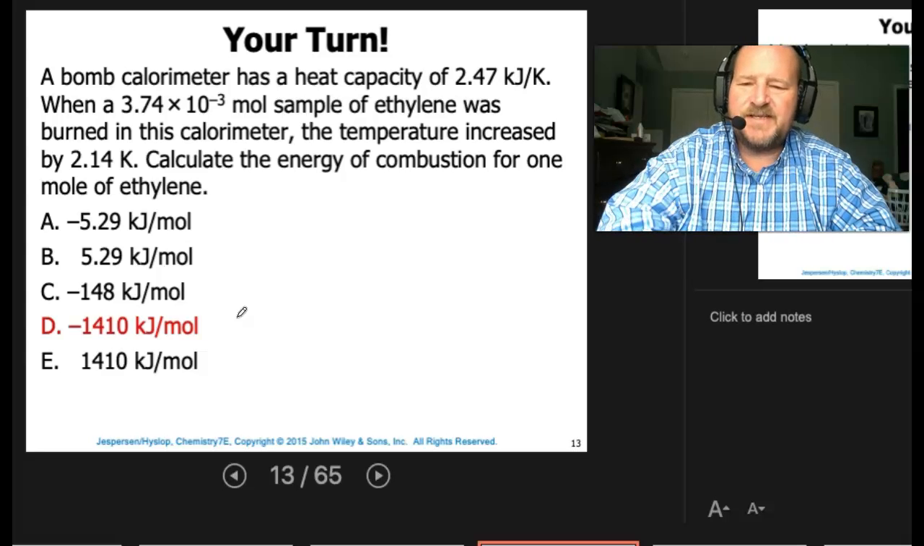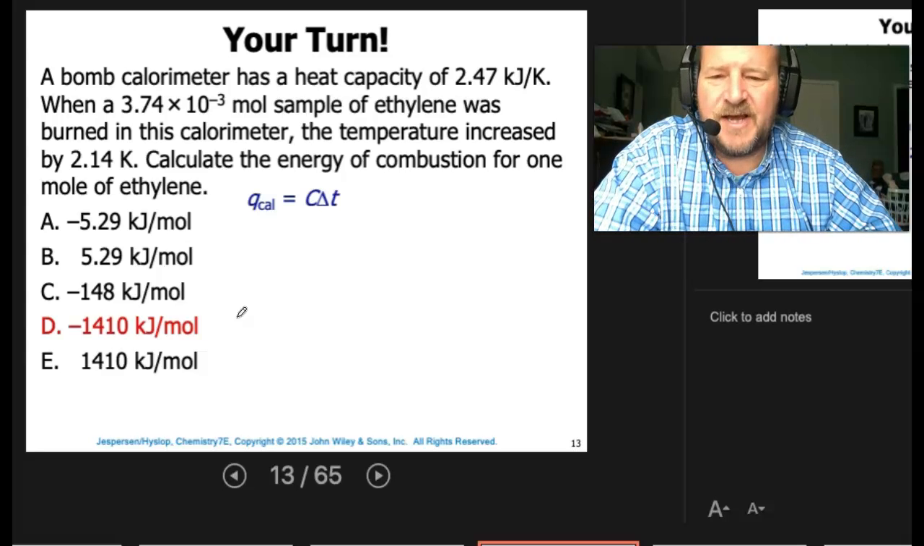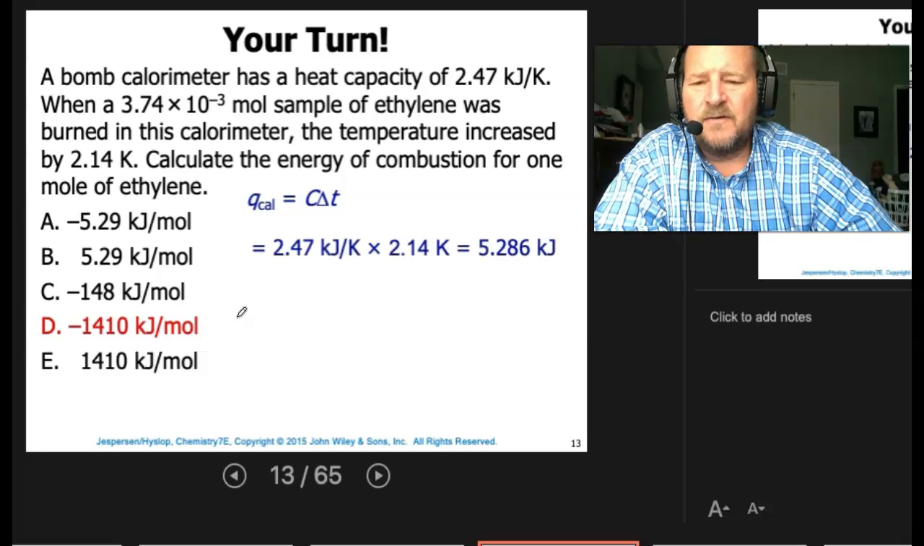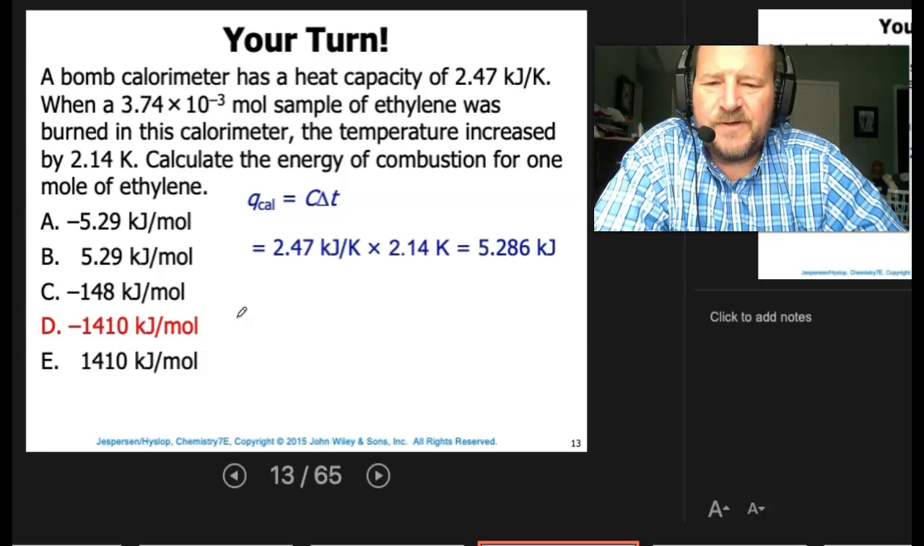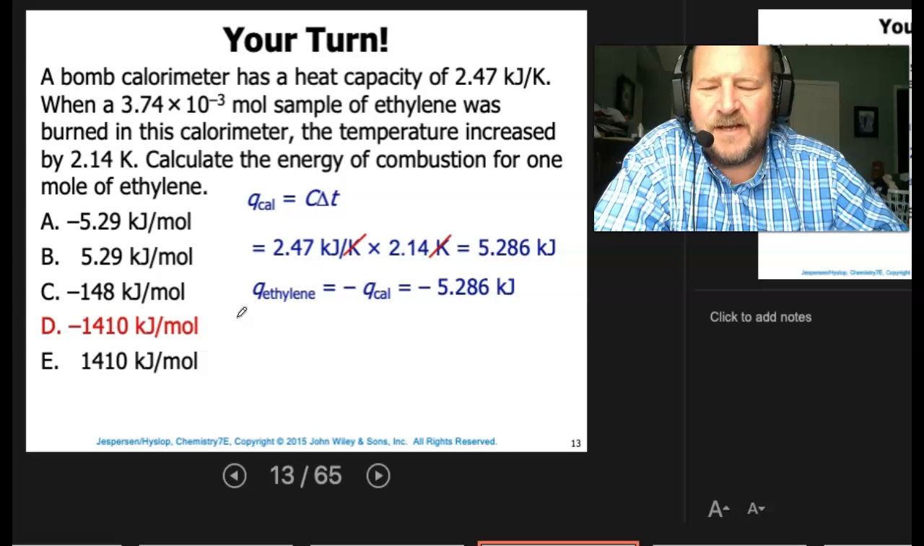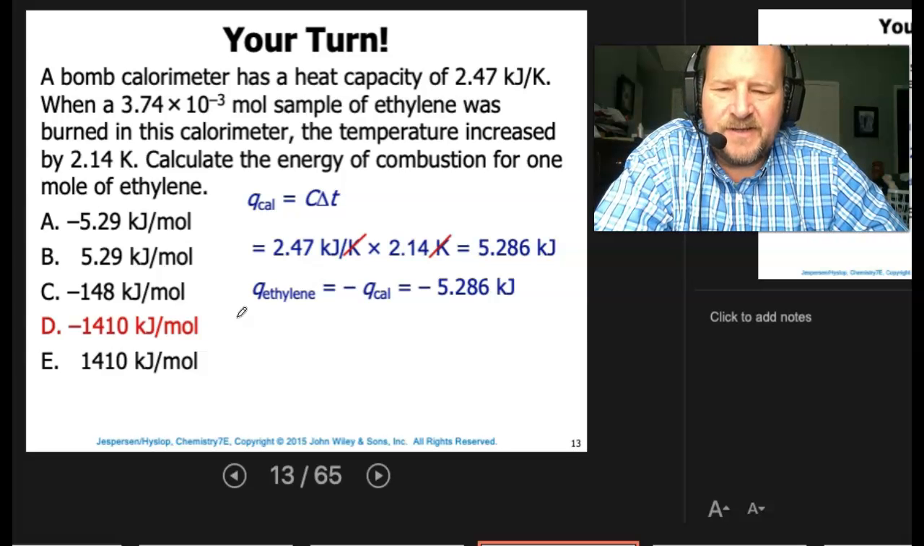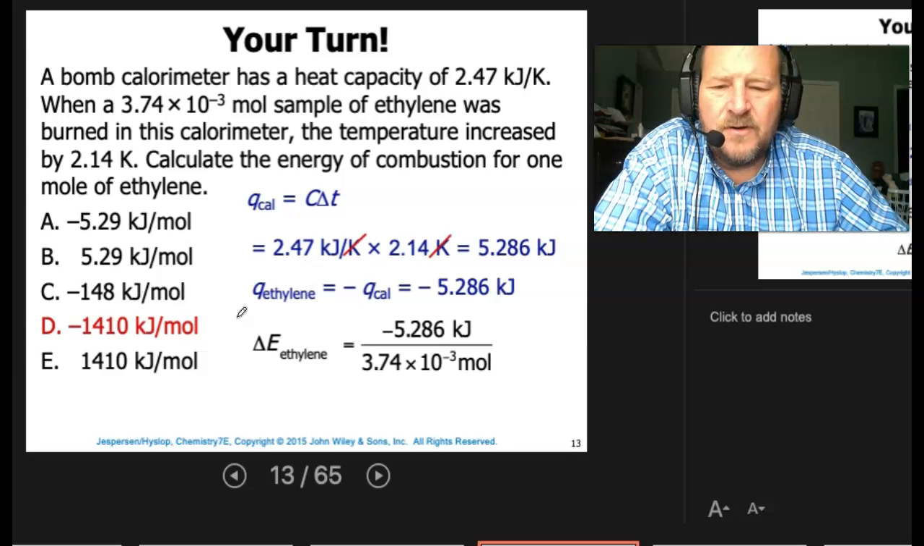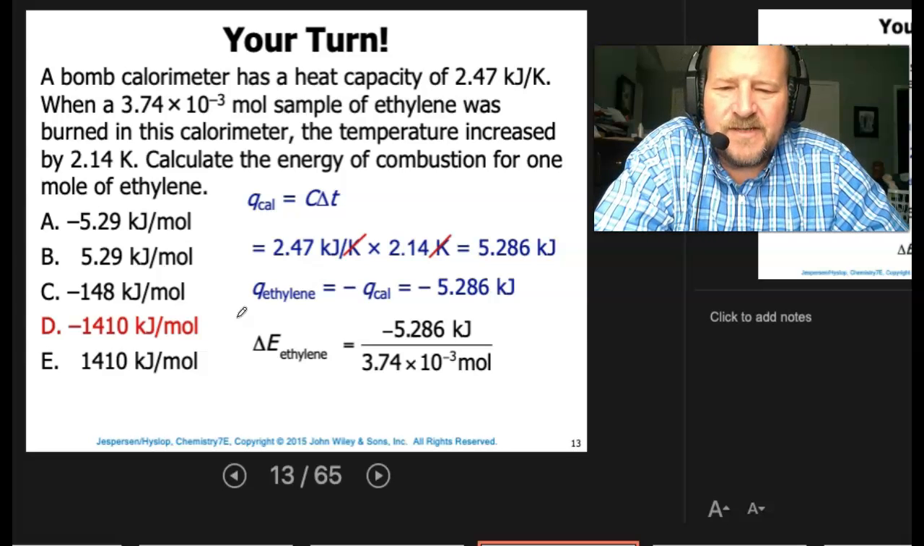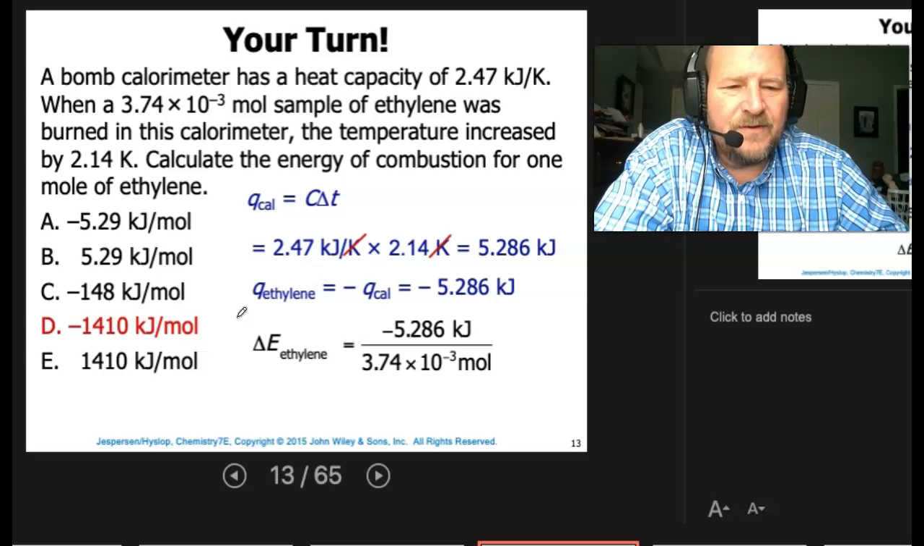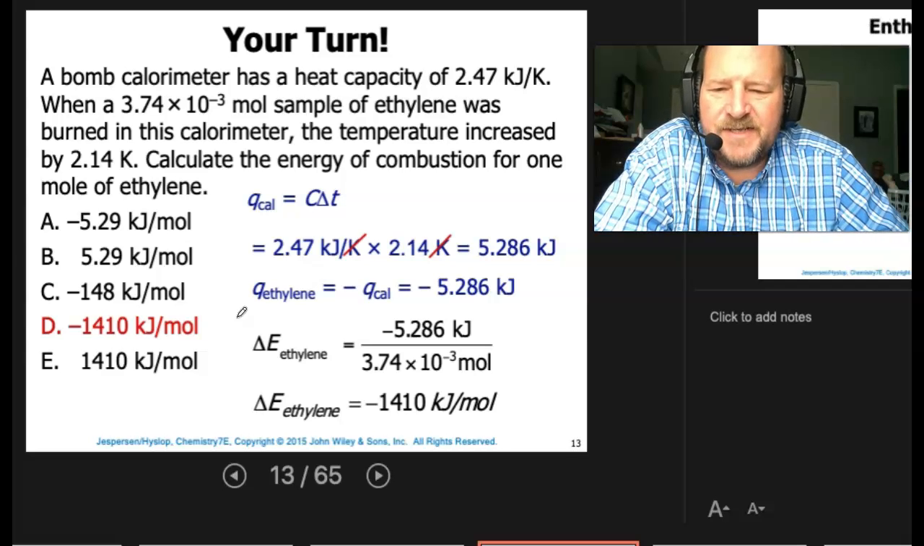Hopefully you came up with negative 1410. So Qcal is equal to C delta T. We're told that C is 2.47 kilojoules per Kelvin. We know we went 2.14 Kelvin, so multiply that out and we get 5.286 kilojoules. Kelvins cancel out. We know that the Q of the ethylene is equal to the negative Q of the calorimeter, so that means it's negative 5.287 kilojoules. We know we used 3.74 times 10 to the negative 3 mole, which gives us negative 1410 kilojoules per mole.